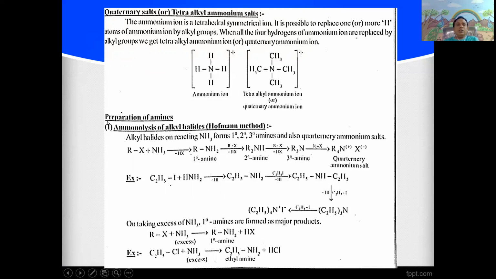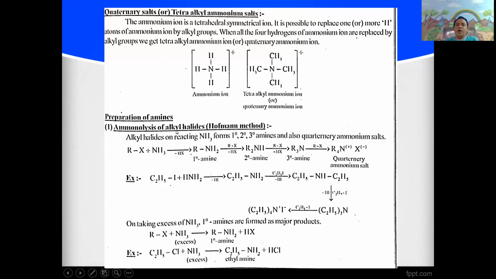Next, the preparations of amines. Generally, amines are prepared in the laboratory by different methods. Among these, the main important method is first ammonolysis of alkyl halide, also called the Hofmann method.